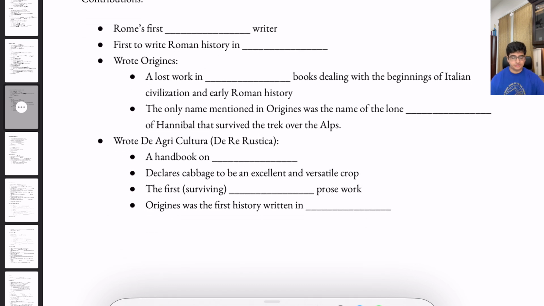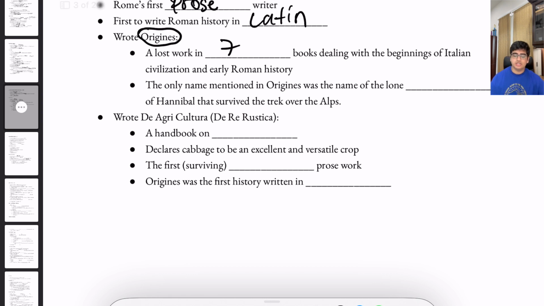Here's some of his contributions. He was Rome's first prose writer, and he was the first to write Roman history in Latin. He wrote the Origines, a lost work in around 7 books, dealing with the beginnings of Italian civilization and early Roman history. The only name mentioned in the Origines was the name of the lone elephant of Hannibal that survived the trek over the Alps.